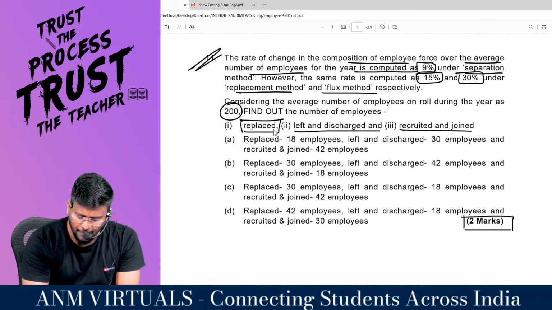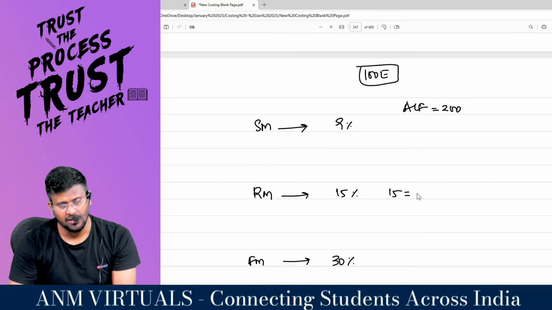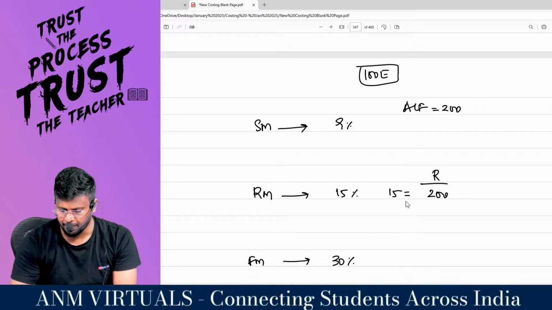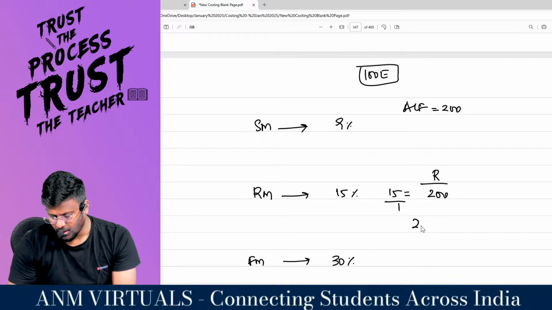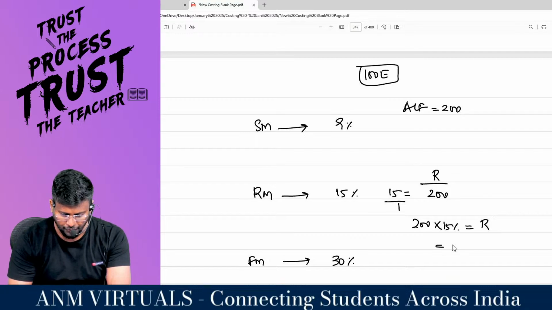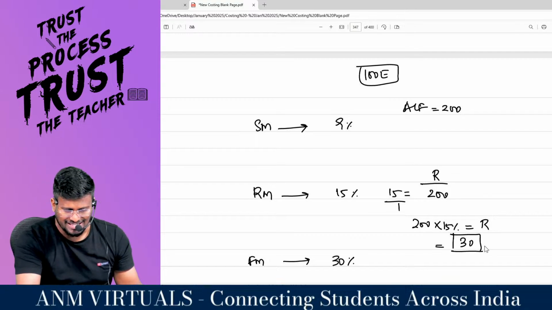Shall I move with the replaced first? For that I will use the replacement method. So basically what they are saying is 15 is equal to number of replacements divided by 200. If I cross multiply, 200 into 15% comes to the replacements. So 200 into 15% comes to 30 employees who have been replaced. Correct?